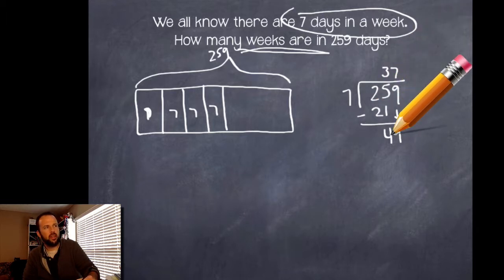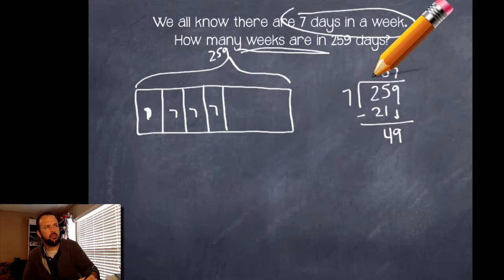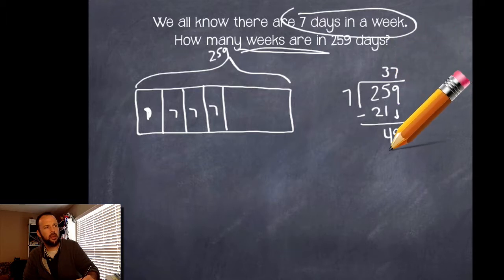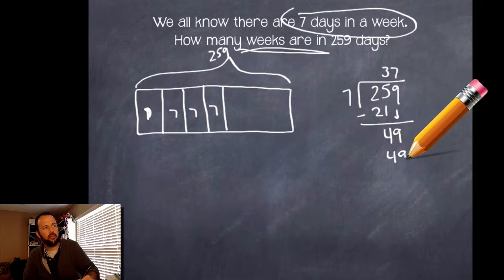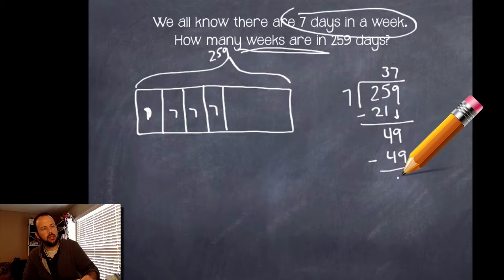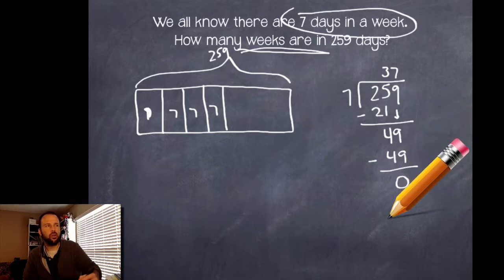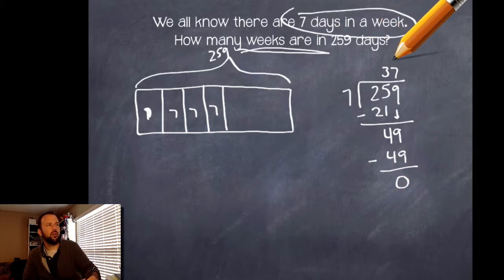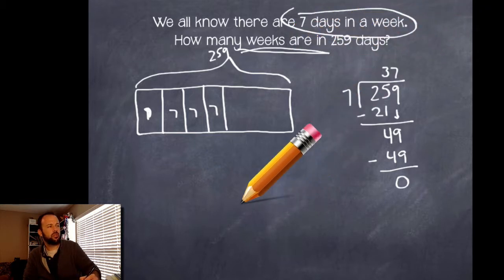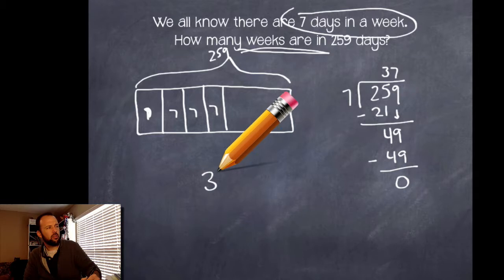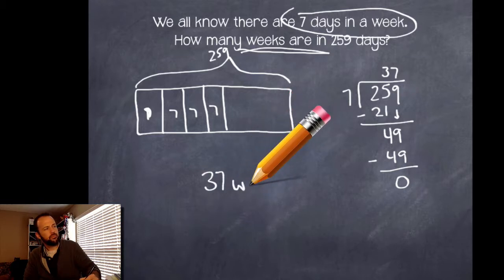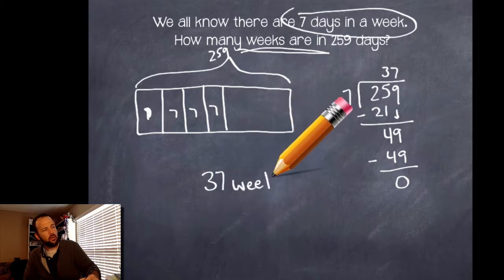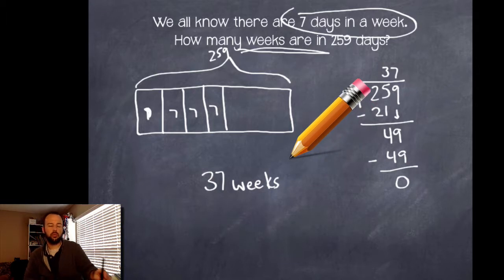So if I took that 49 and split it into 7 groups, there would be 7 in each group, which would give me a total of 49. Could subtract, no remainder, we're good to go. So now I know that there are 37 weeks in 259 days. So my answer will be 37 weeks.